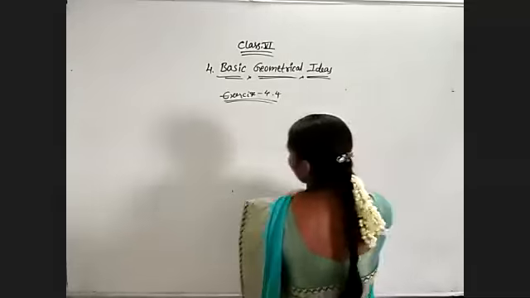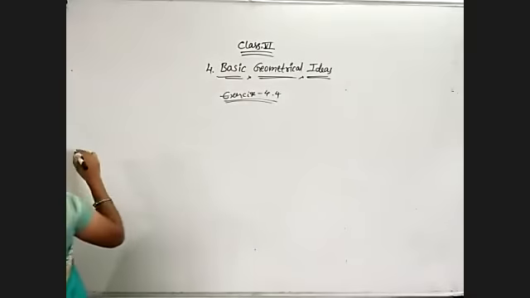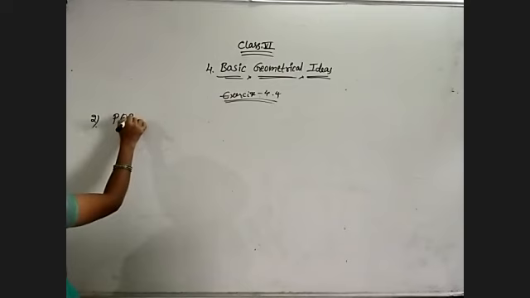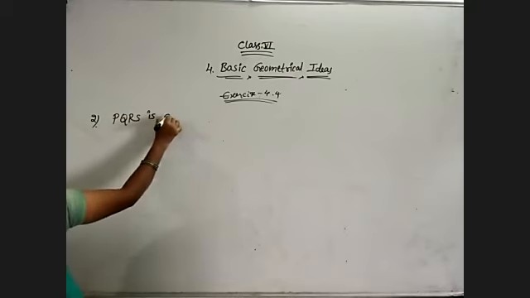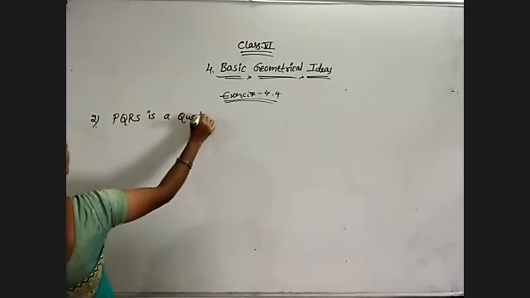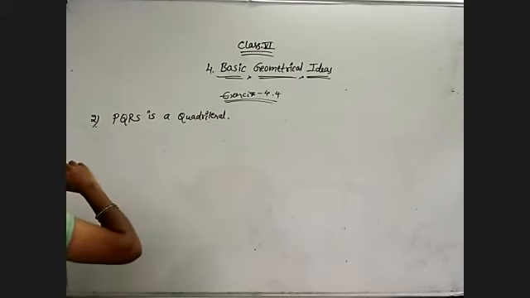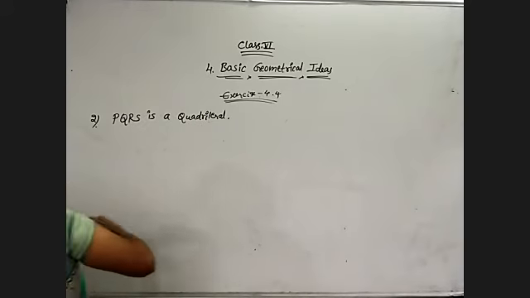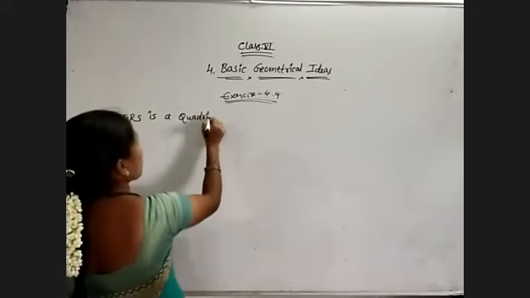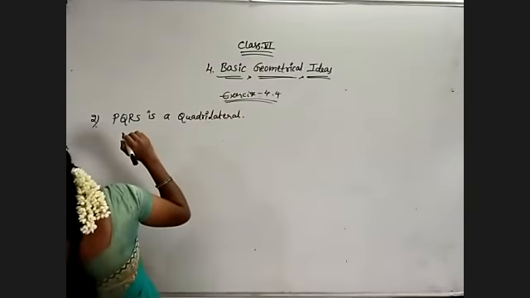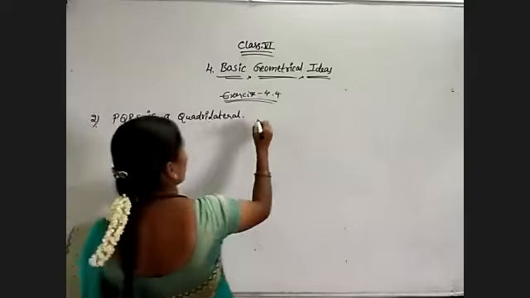And second question. PQRS is a quadrilateral. Answer the following.